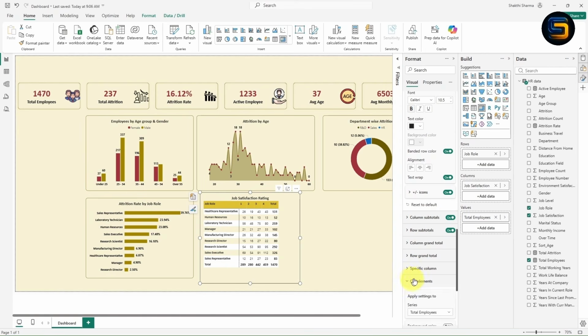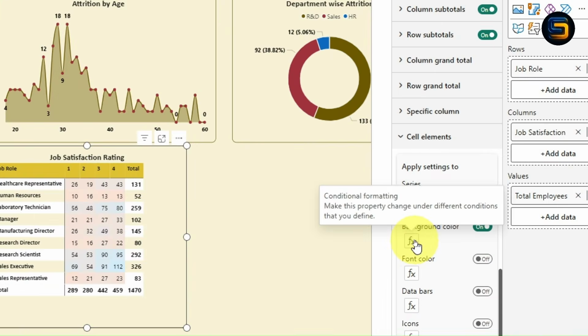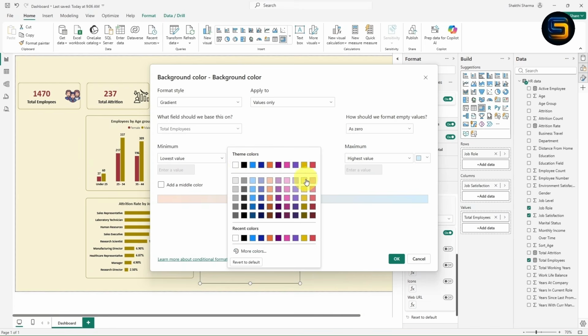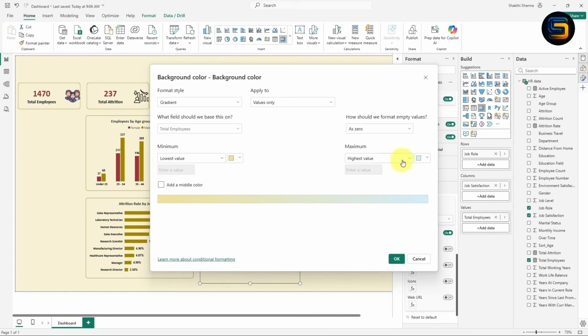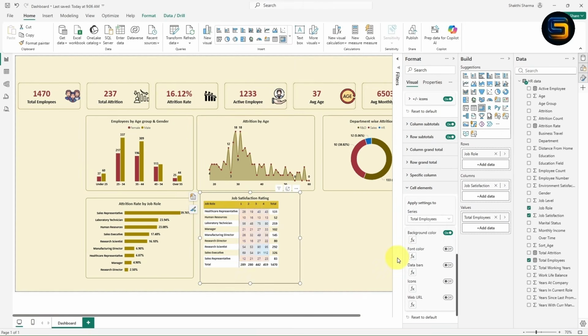Now I will go with this cell element. From here I will change the background color. Now I will turn on this background color. Now you will see different color, right? We can give the conditional formatting. Simply click on this option. Now you need to select the minimum color and maximum color. I will expand this. I will select this minimum color, this one, and the maximum color I will take as this. Now once you click OK, wow, look at here guys. Now the matrix is looking perfect, right?